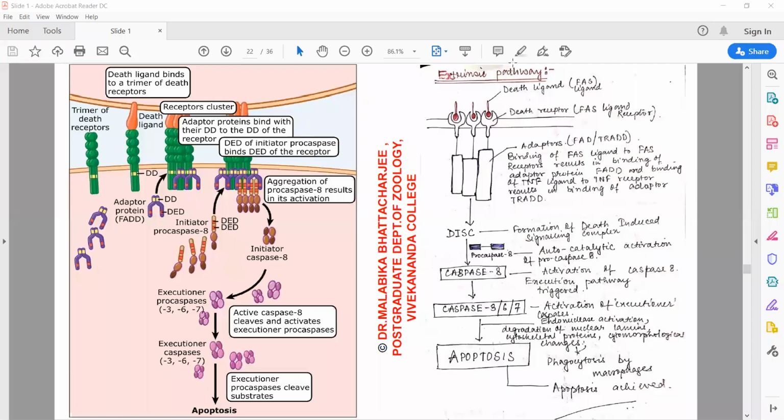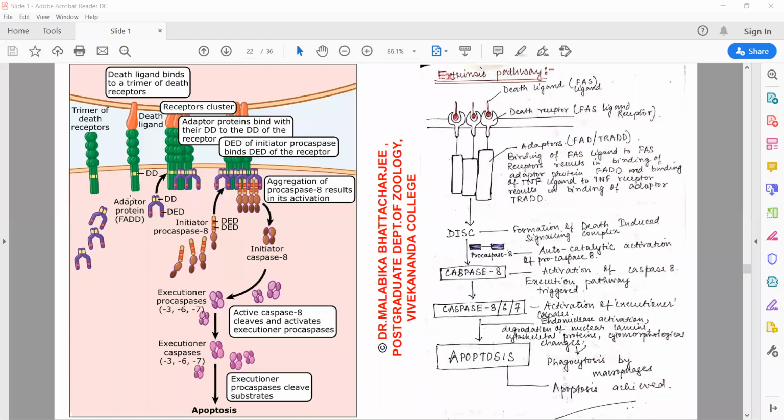So last day we had done the extrinsic receptor pathway for apoptosis, and I am just doing a recapitulation of the same. In the extrinsic pathway, there are death receptors present on the plasma membrane. Normally, the death receptors are found as monomers. The moment a cell containing a death ligand moves towards the receptor, trimerization occurs. On the cytoplasmic side of death receptors, there are death domains.